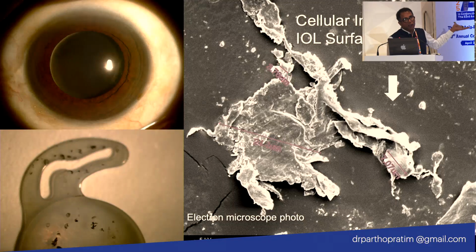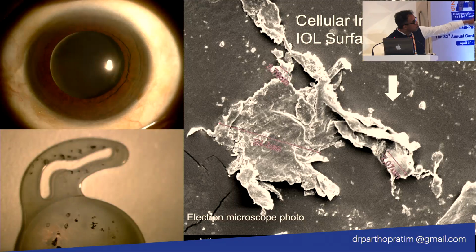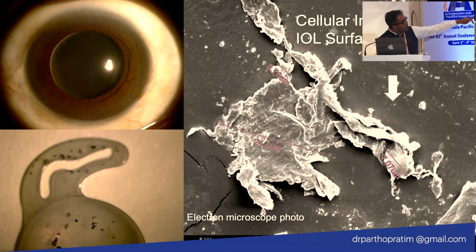I don't have any financial interest, but I just want to show you that when we took this IOL out, we could see some sediment. So we took the IOL material for an electron microscopy picture, and you can see that electron microscopy is showing a clump of inflammatory cells. It's actually eroding the lens surface.